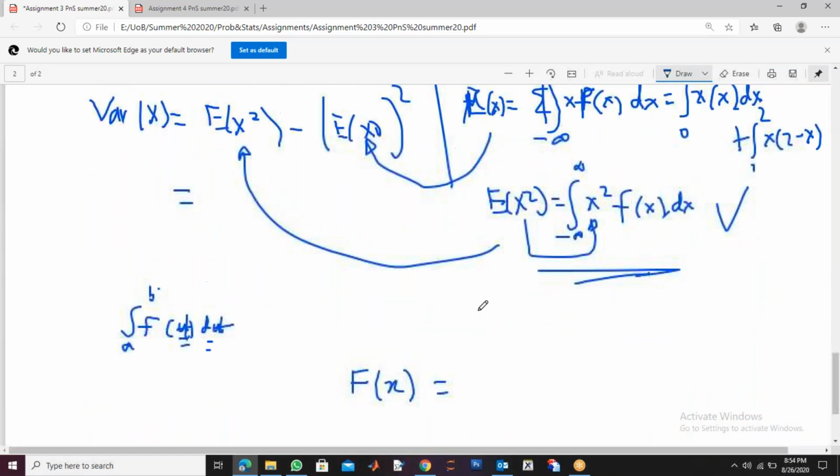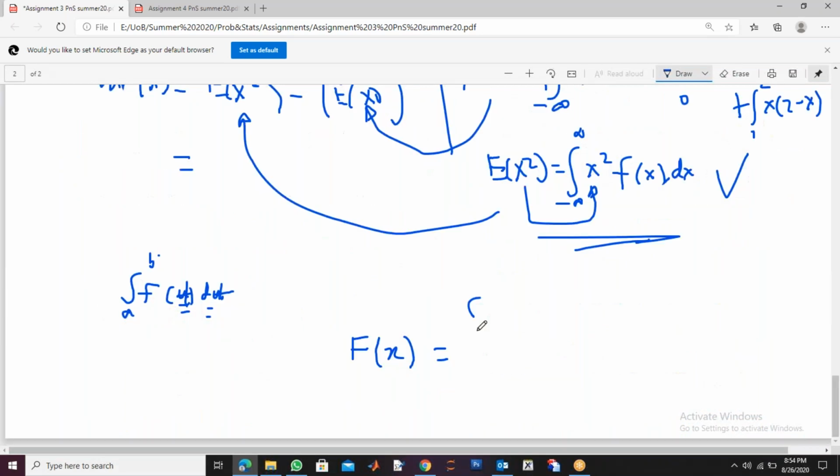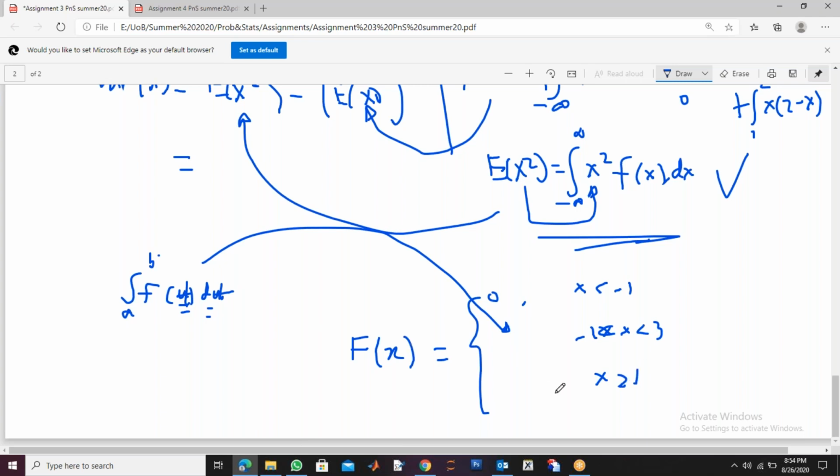You will start with 0 when x is less than minus 1. Then when x is from minus 1 to 3, this answer comes here. And when x is greater than 3, your distribution function becomes 1.